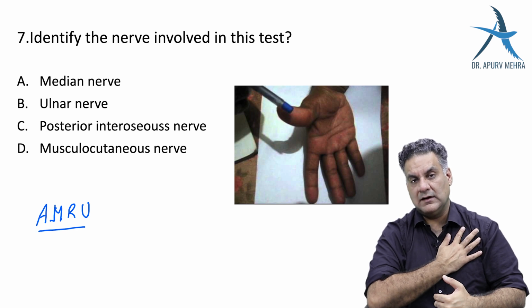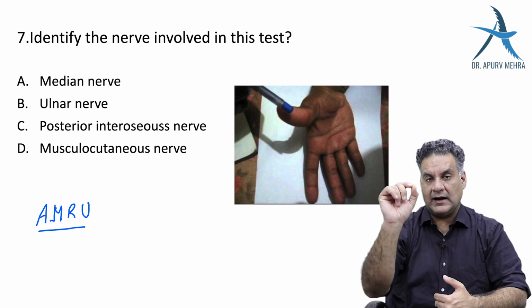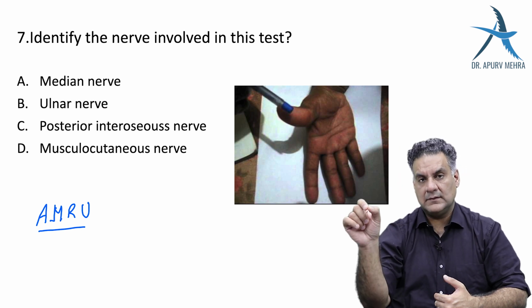The second, if you ask a patient to place his hand on the table and you ask him to move the middle finger on both the sides, this is abduction, because the movement of the middle finger to either side is called abduction, because it does not have palmar interossei attached to it. This is called as Igawa test. Igawa with an I, not E. Correct the spelling in one of the common books.